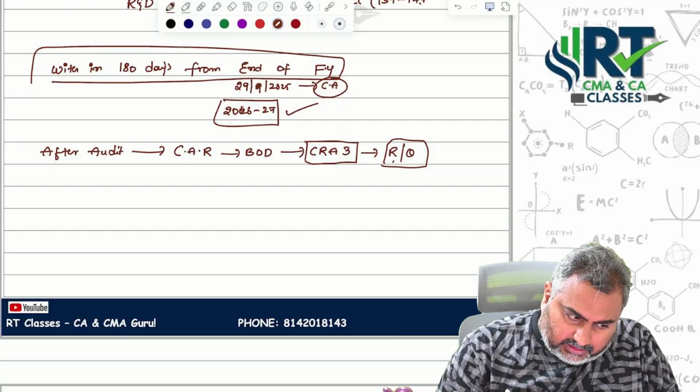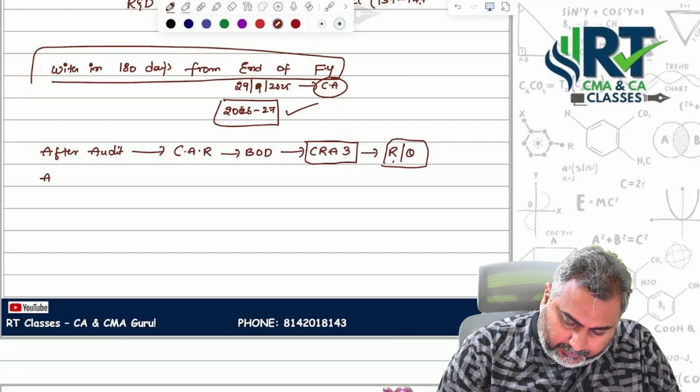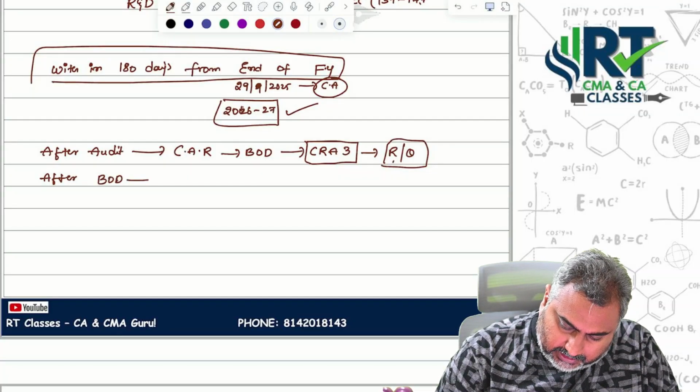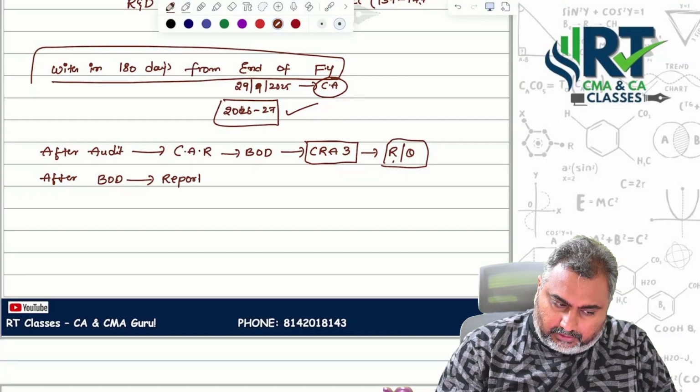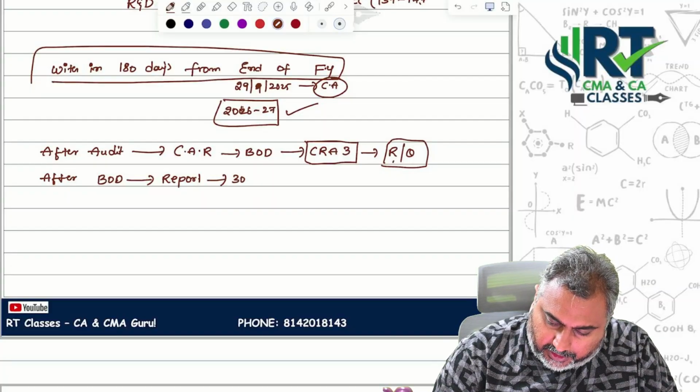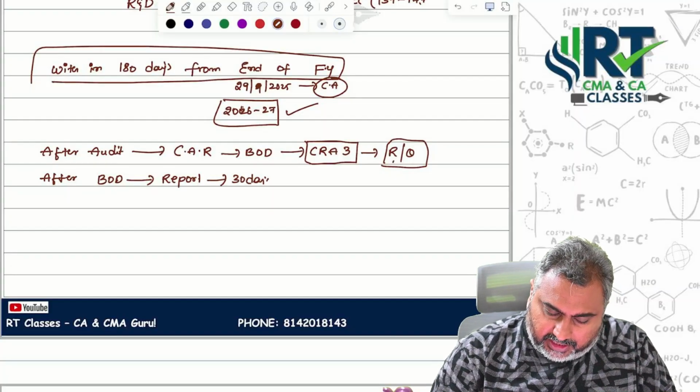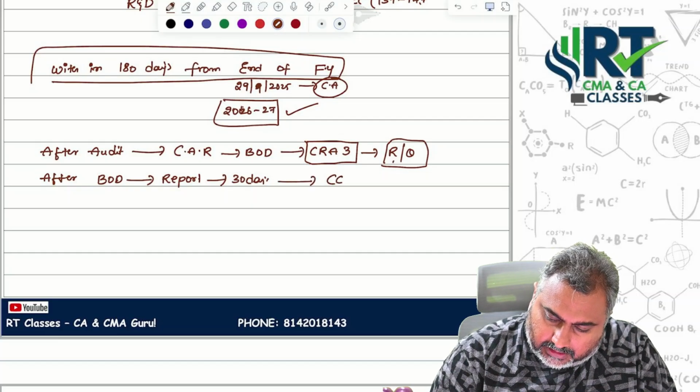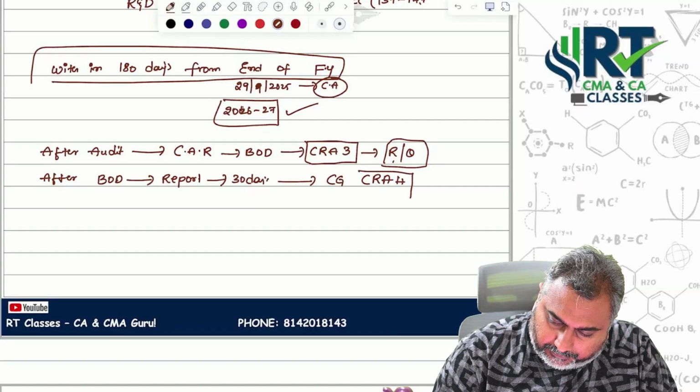So after the board of directors receive the report, what do they need to do? Within 30 days, they will forward it to the central government in form number CRA 4.